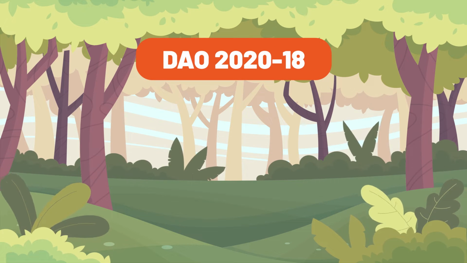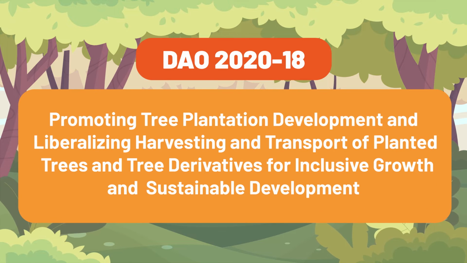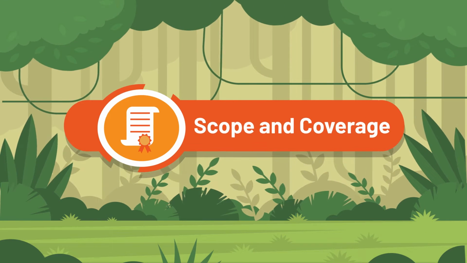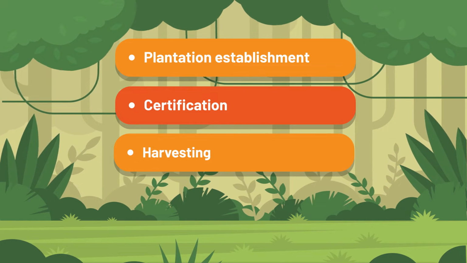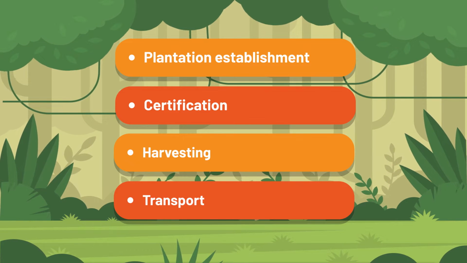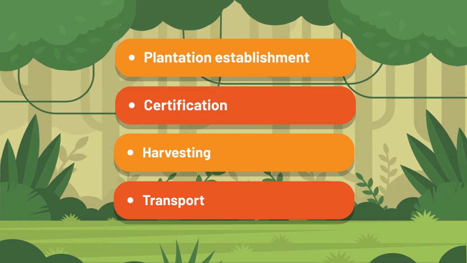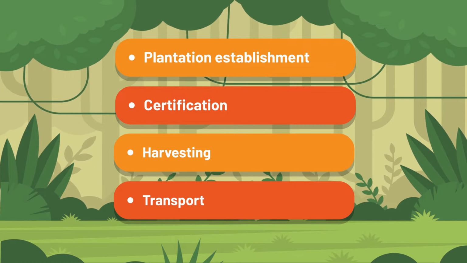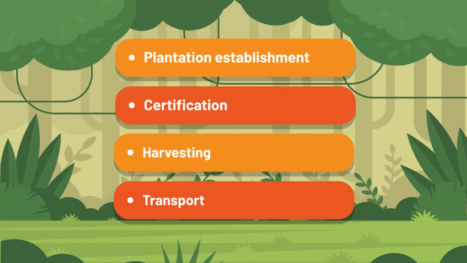DENR Administrative Order 2020-18 was issued to promote tree plantation development and liberalize harvesting and transport of planted trees and tree derivatives for inclusive growth and sustainable development. This order shall cover plantation establishment, certification, harvesting, and transport of planted trees and/or tree derivatives. Planted trees and/or tree derivatives should either be in forest lands with existing tenure or management arrangement or in registered